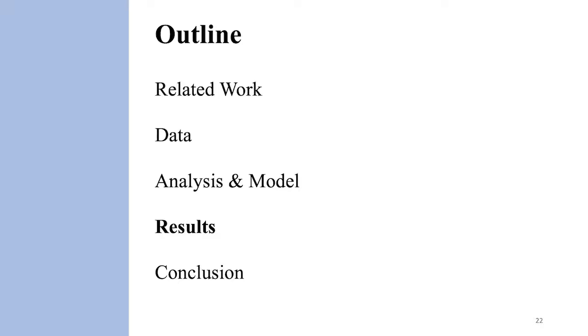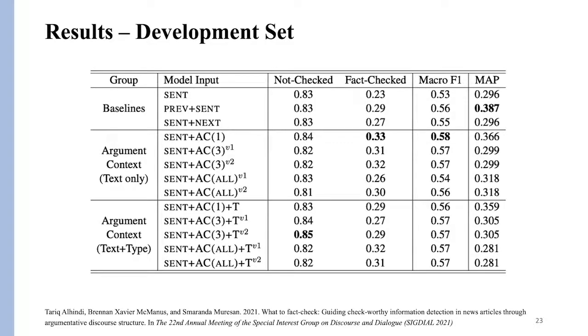All right, so when we look at the results on the development set, the best result of the baselines is the one that uses the target sentence with the previous sentence, which has the highest mean average precision and macro-F1 score among the baselines. However, when we use the argumentation context of a single sentence, we see improvements in both macro F1 and the fact-check class F1 score. When we add the types, the results do not improve as much on the development set.